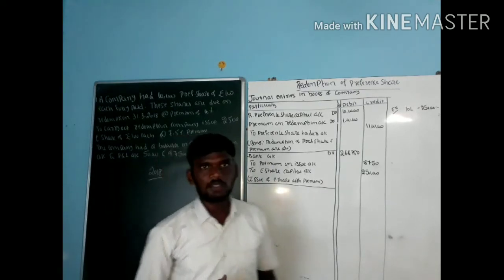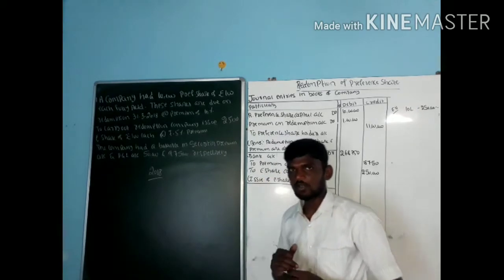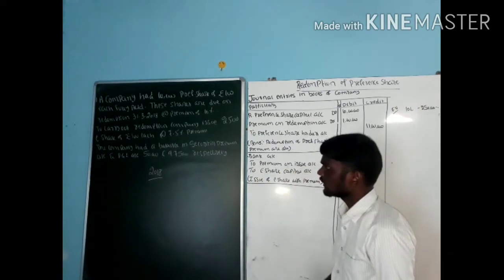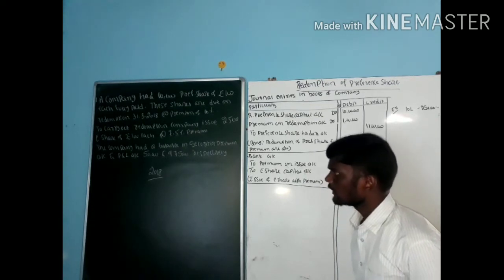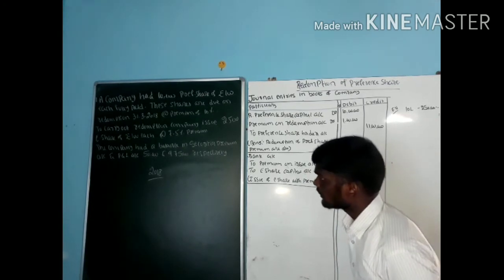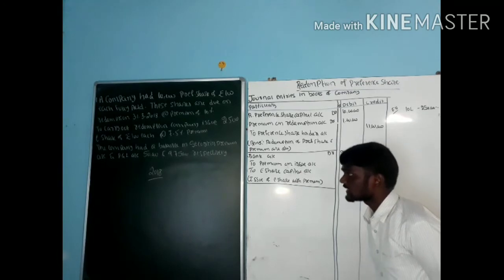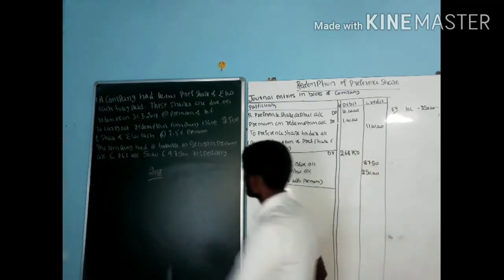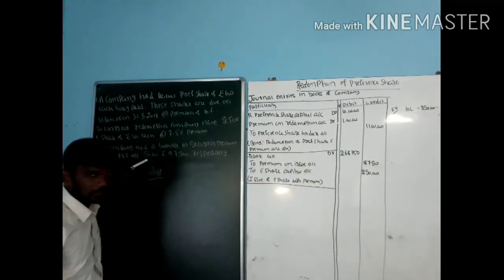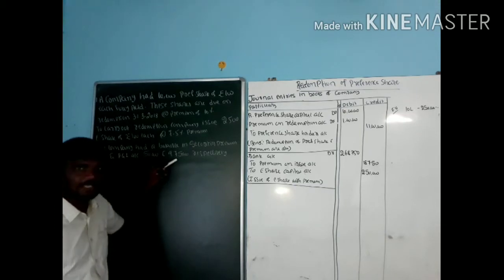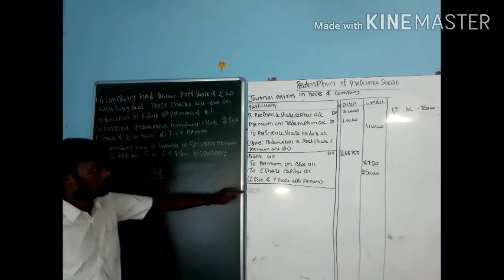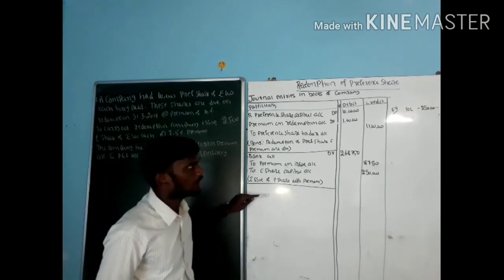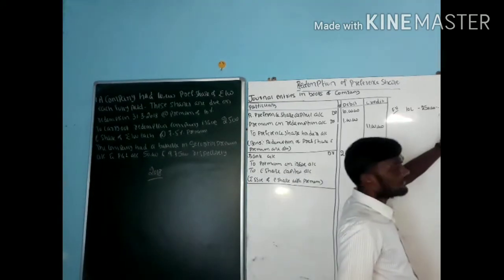Identify in the problem whether they have given any P&L account or reserve. Next, the company had a balance in securities premium account and the P&L account of 50,000 and 9,75,000 respectively. So by using the P&L account we can raise the CRR. How much amount am I requiring now? 7,50,000.